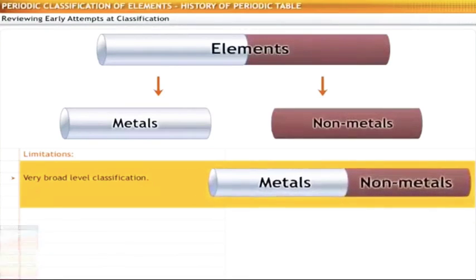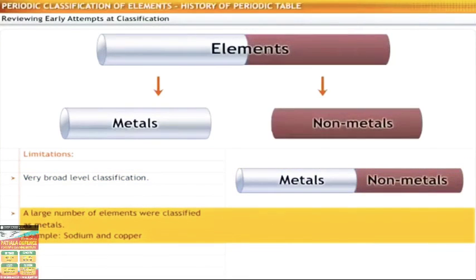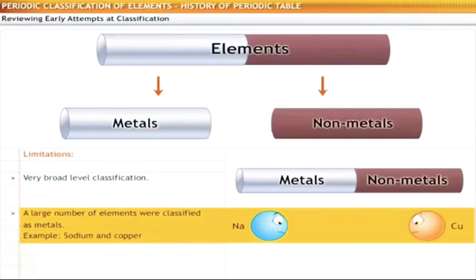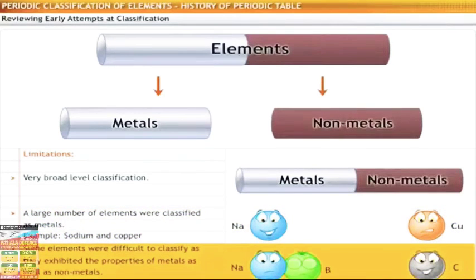At a very broad level, a large number of elements were classified as metals. However, they did not necessarily display similar chemical properties. For example, sodium and copper were both characterized as metals, but their chemical properties are very different. Some elements, such as boron, exhibited the properties of both metals as well as non-metals. It was difficult to determine how to classify such elements.